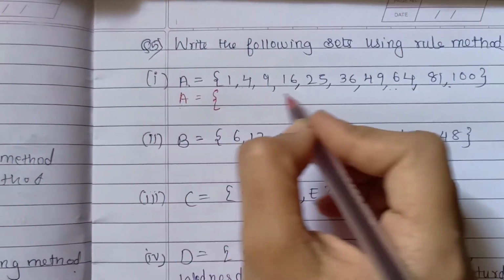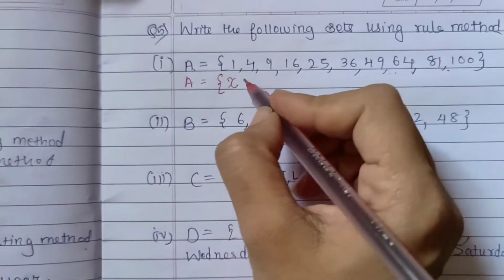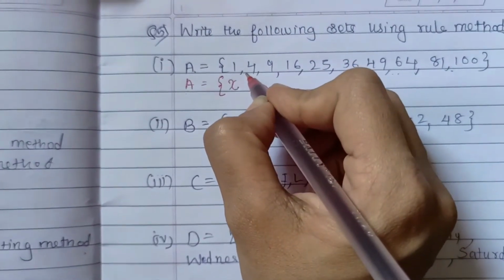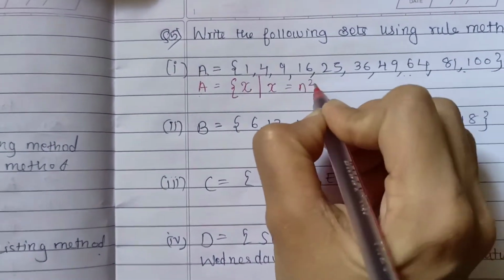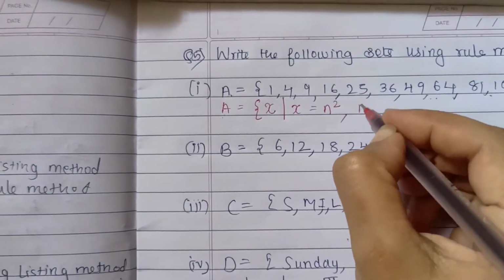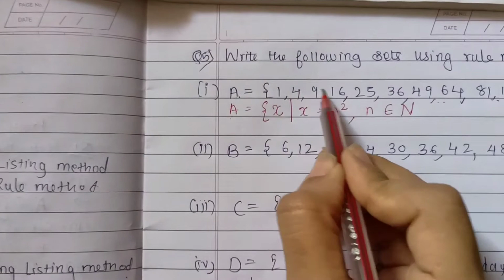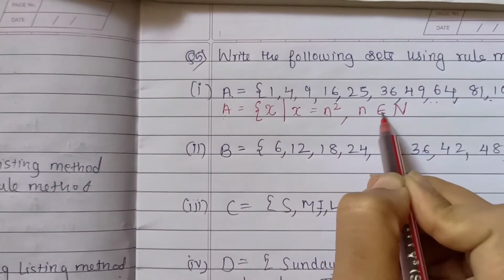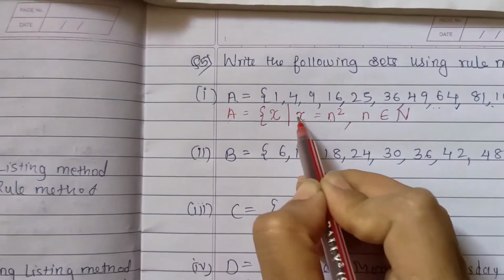We'll consider all these elements as x. We have to consider any one variable; I am considering it as x. Then x is equal to n square. Why n square? Because here n belongs to natural numbers. These all are x, and n belongs to natural numbers.